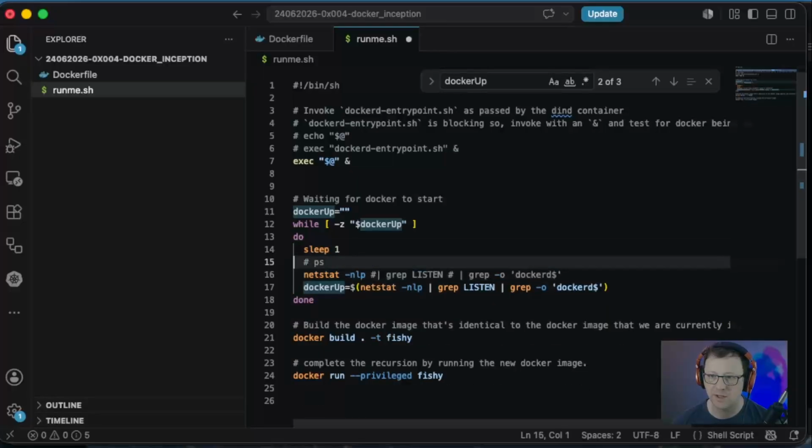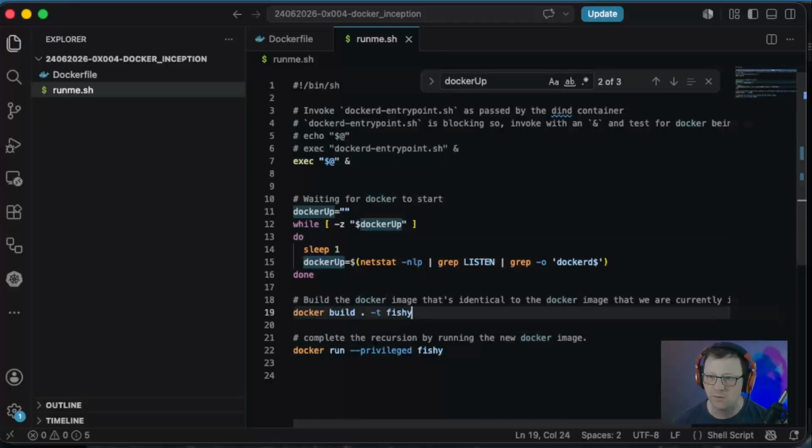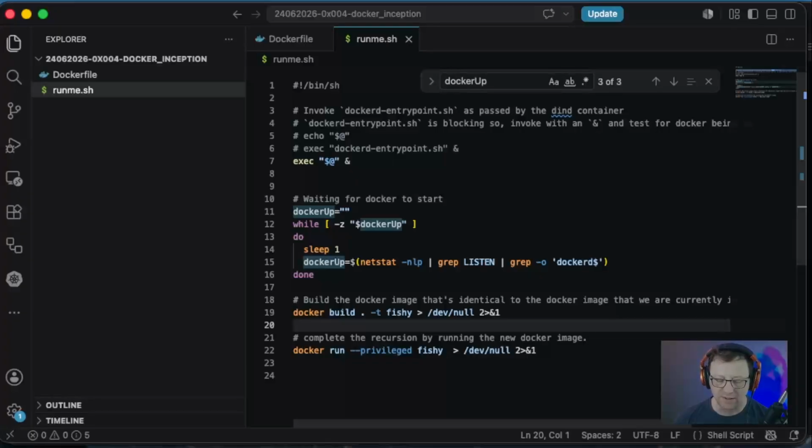We don't need our debugging command. We don't want to see the output of Docker build. We'll redirect that to /dev/null and redirect standard error to standard out. Yes, Docker run will also have output of the container name, so let's redirect that as well. So now we need to know how deep we've gotten into our warren.